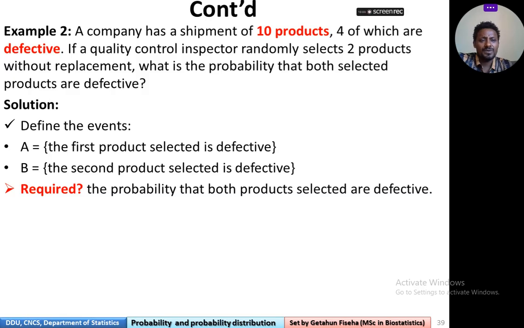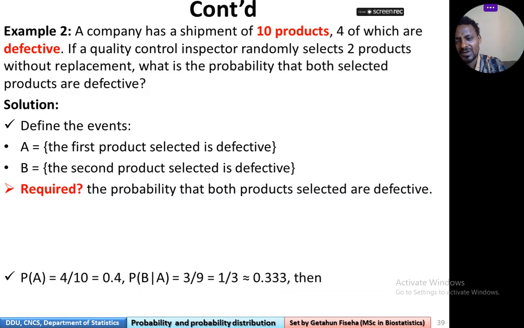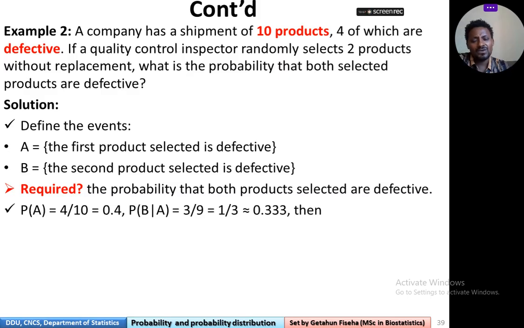The probability of A is equal to the probability of the first product being defective, which is simply 4 over 10, equivalent to 0.4. Next, probability of B given that A has already occurred.